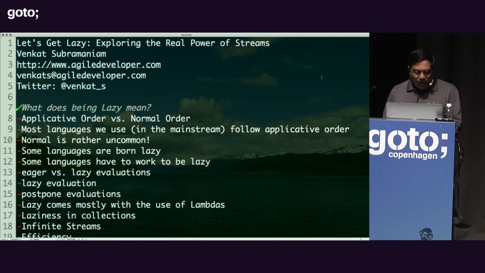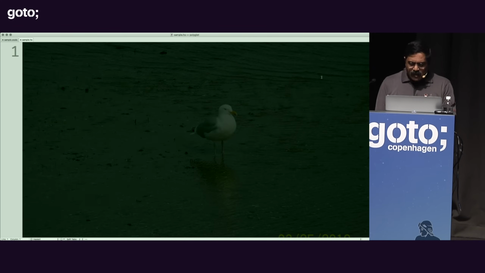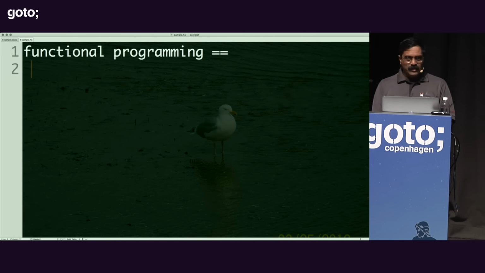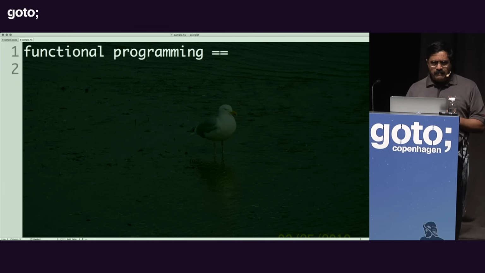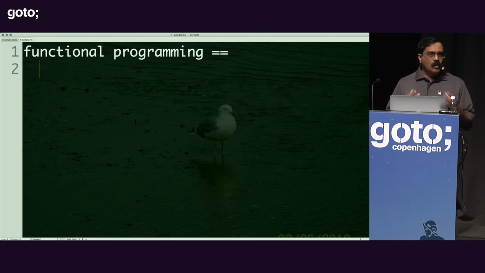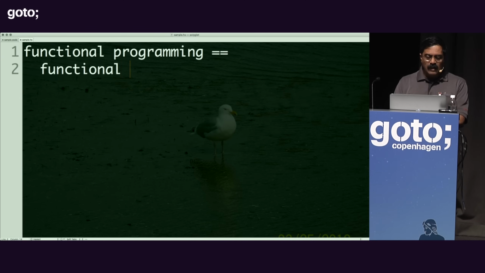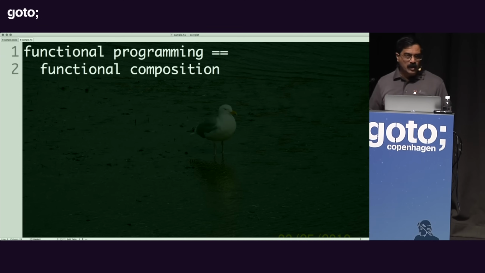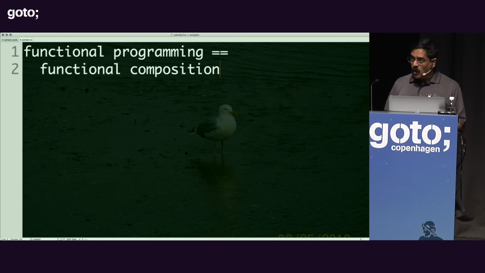So let's talk a little bit about the reason for such importance given to immutability. Well, I'm going to actually ask the question, what is really functional programming? And I'm going to argue that functional programming really has little to do with immutability. Functional programming really has little to do with higher order functions. To me, the core features of functional programming are two things. One is that we are really interested in functional composition. And functional composition gives us the ability to express our code really well in terms of a flow of the data through the processing that we do.